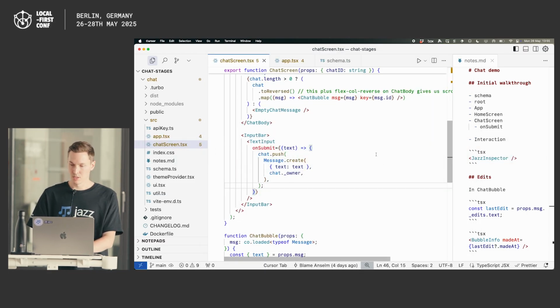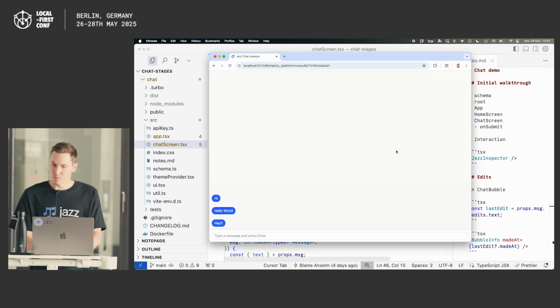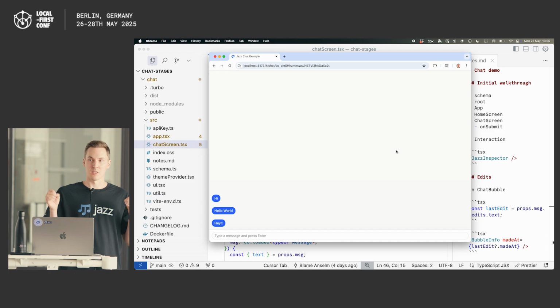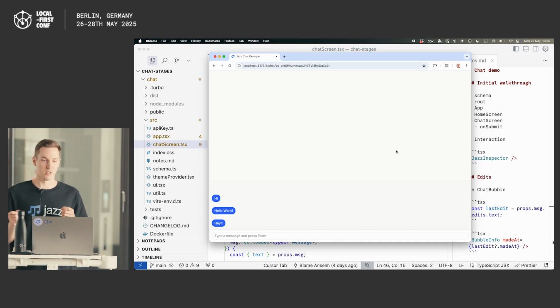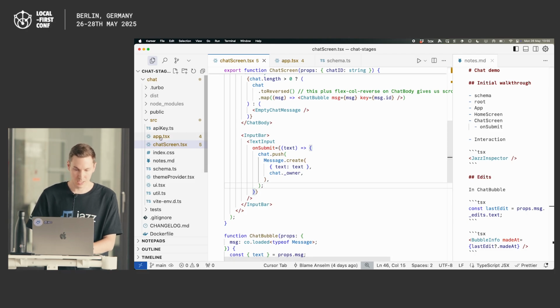So let's see, what else can we look at? It would be nice, before we start adding any features, to take a bit of a look under the hood of what's going on in Jazz. And for that, we have something really fun called the Jazz Inspector.